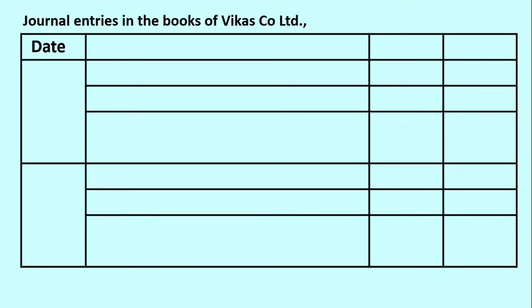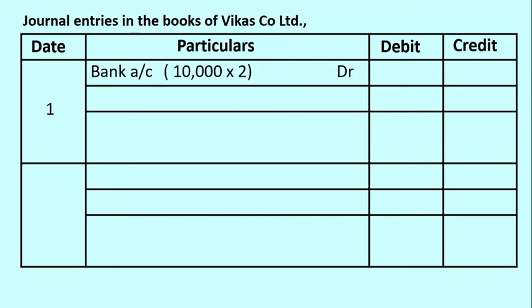Journal entries in the books of Vikas Company Limited. The first entry to be recorded is with respect to the application stage. The application money received, for which an entry is to be recorded. Whenever an amount is received and deposited into bank, the bank account is to be debited.